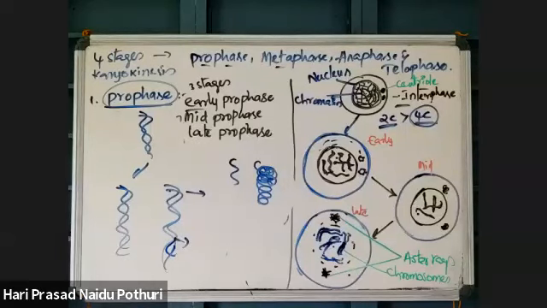Next point. The nuclear membrane, nucleolus, endoplasmic reticulum, and Golgi complex disappear.